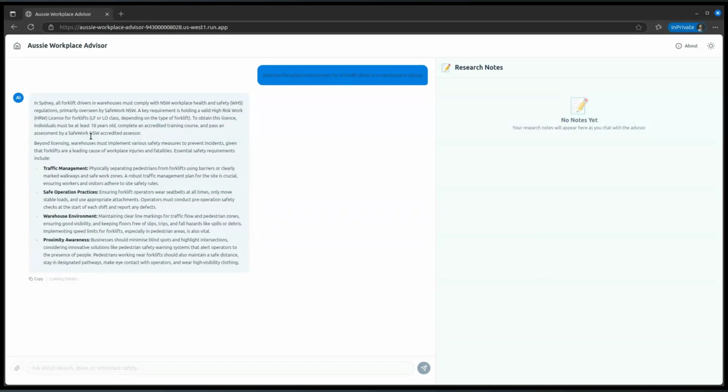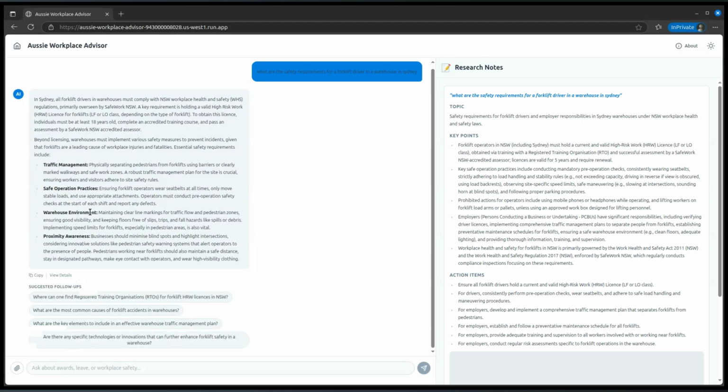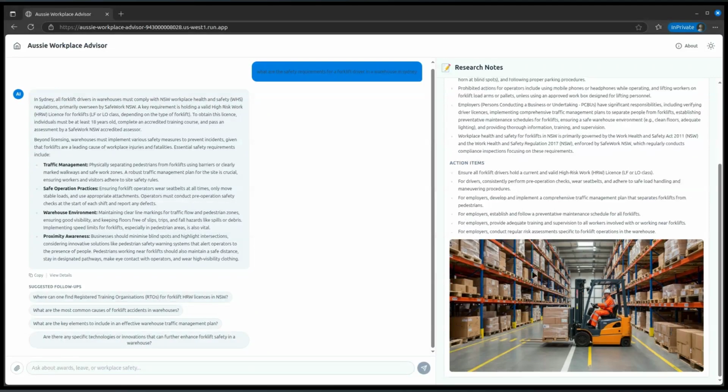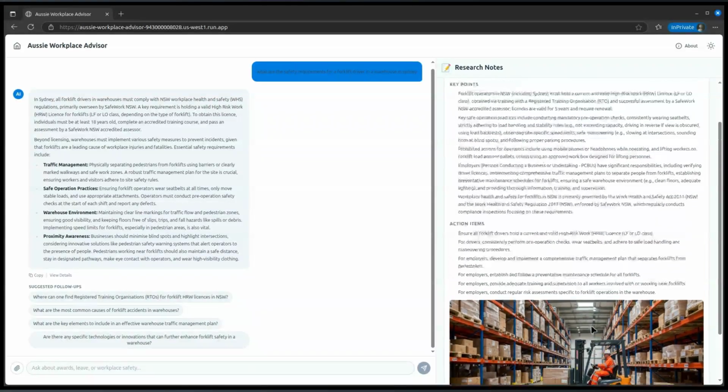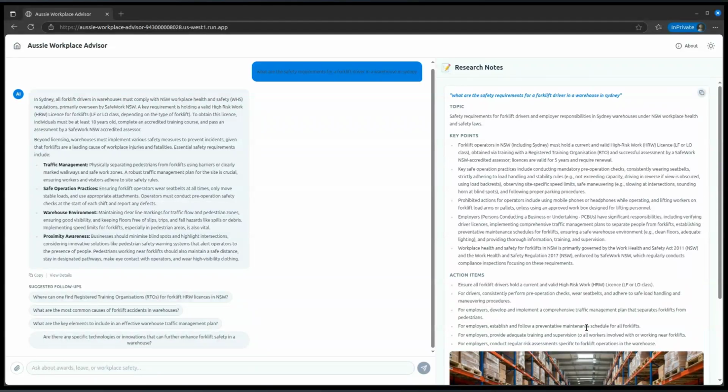So it's given us the short answer. Great, because we want to keep people happy, giving people something to read nice and quickly, right? So that's great. Now we've got our detailed research notes here on the right, and you can see a cool little image. The images generated by Google Imagen are, I think, very, very good. Like, we are well past the 7 fingers, 4 hands kind of situation.